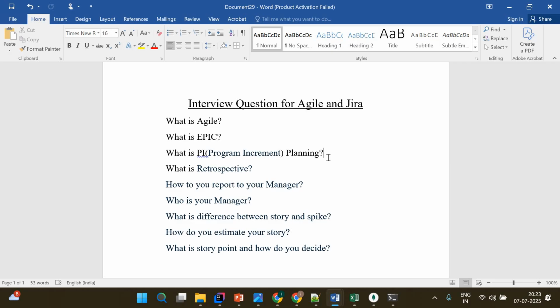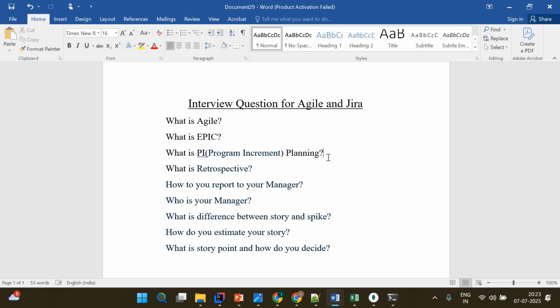Every quarter means that will happen in 3 months. For example, suppose it starts from January: January, February, March, so that will be 3 months. April, May, June, then it will be 3 months. Then July, August, September will be 3 months. Then October, November, December will again be 3 months. So that means every year we will have 4 PI plannings.